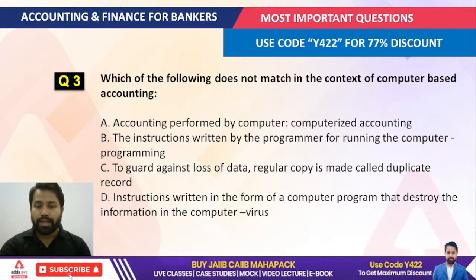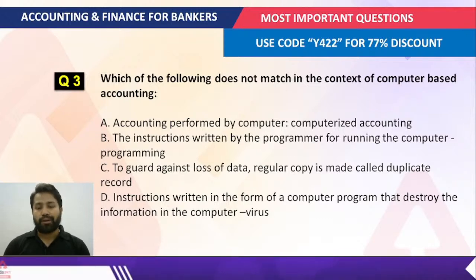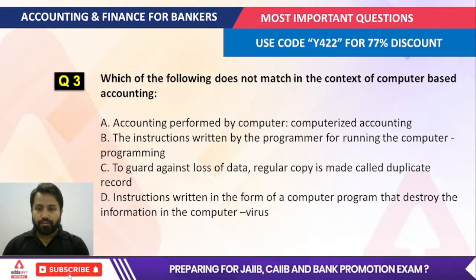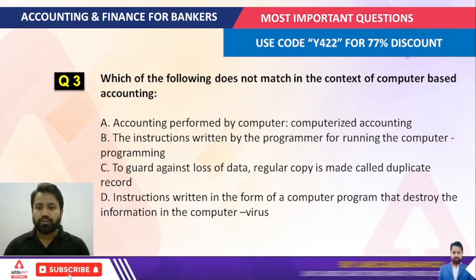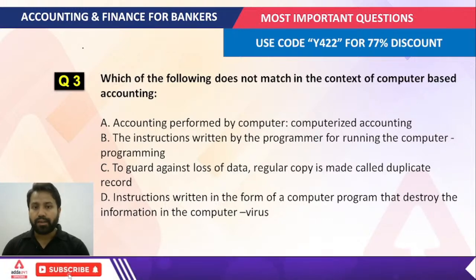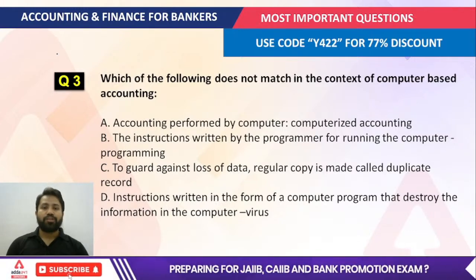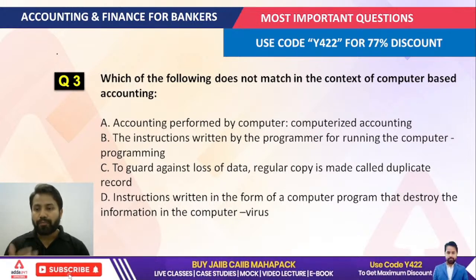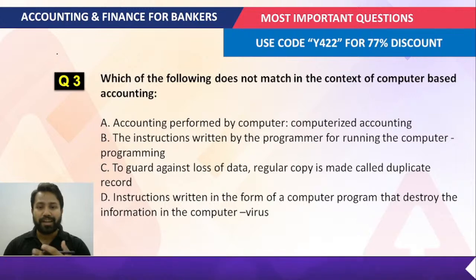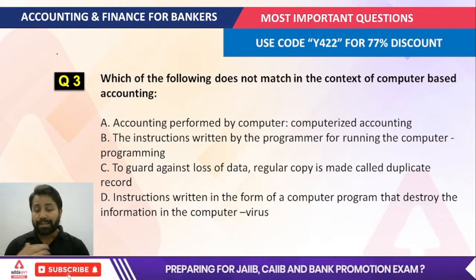Which of the following does not match in context of computer-based accounting? If I talk about this question, what would be the answer? First read every option here, because you are going to an examination, and the mentality with which you attempt it is important.